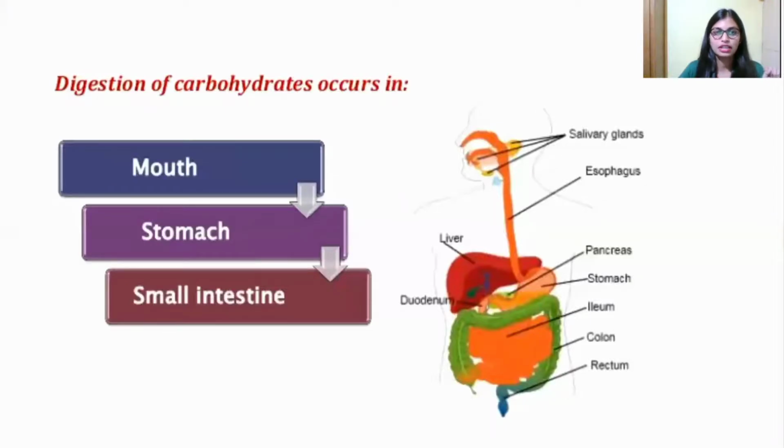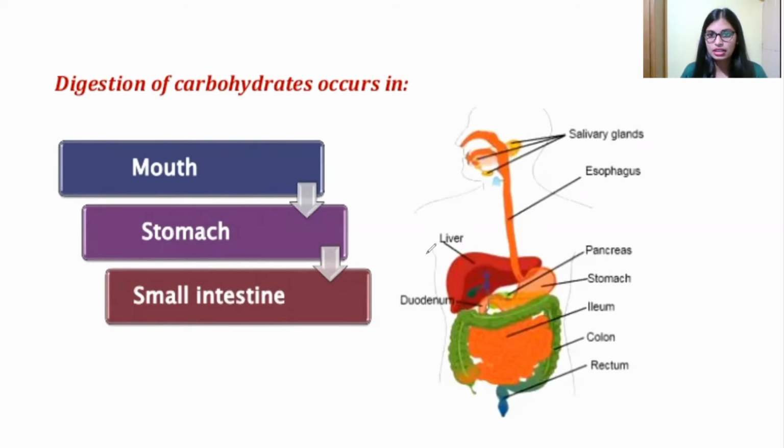Now come to the digestion of carbohydrates. It has to start with the mouth, right? Whatever food we take in first enters the mouth, then it enters the stomach and also the small intestine. In the mouth, with the help of saliva, some simple digestion takes place. After that it enters the stomach, and digestion ends in the small intestine, where absorption takes place.